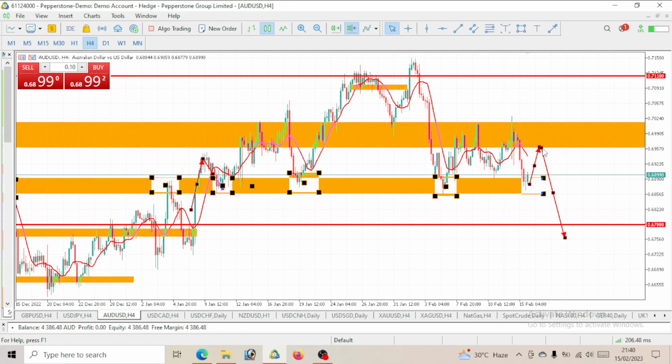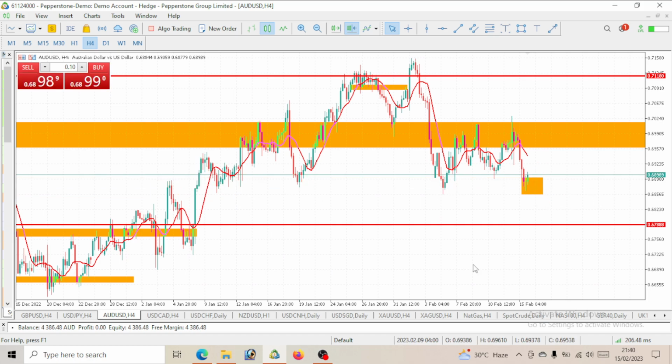If price continues to go bullish and you want to stay with the trade, it is up to you. And if price continues to drop and you want to sell it, it is up to you. But right now, I think we should aim for about 50 to 60 pips. That is what we'll be watching out for on AUD.